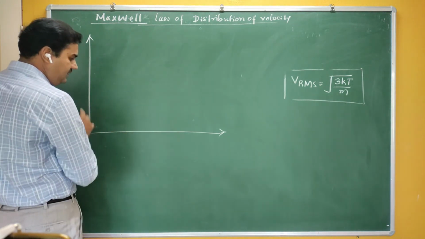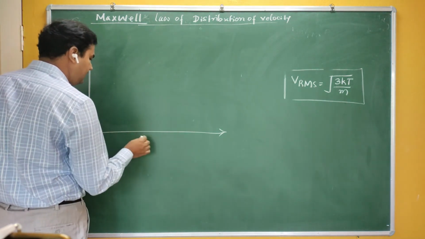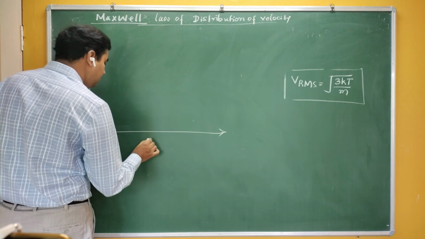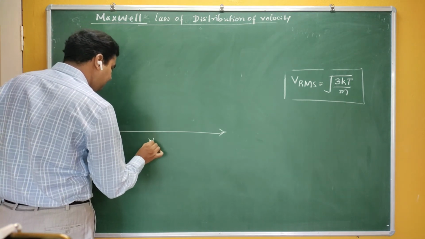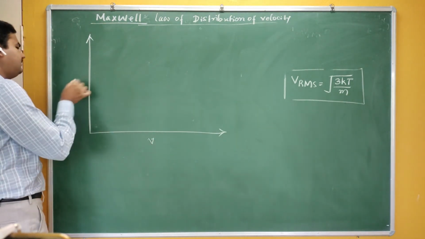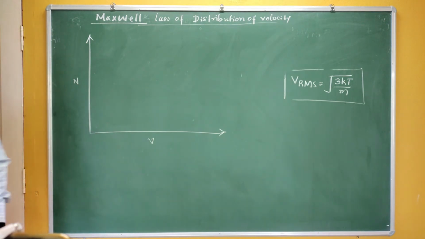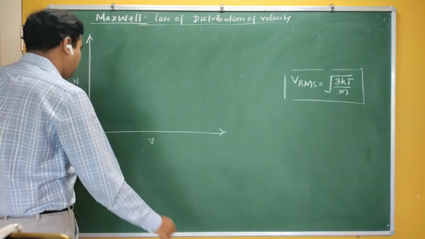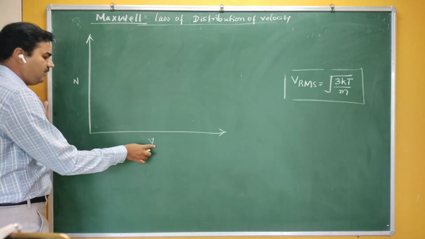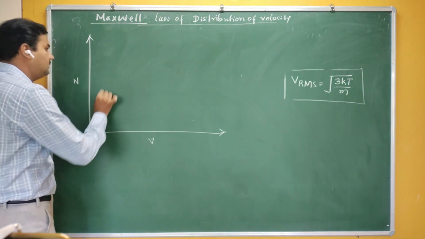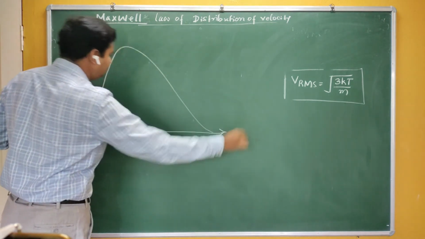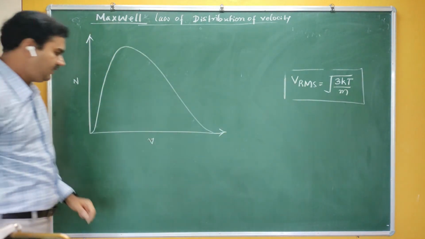You have an x-axis as well as a y-axis. On the x-axis they take the speed, the velocity, and on the y-axis they take the fraction of the number of gas molecules. When you plot the graph of velocity versus number, the graph is somewhat like this.